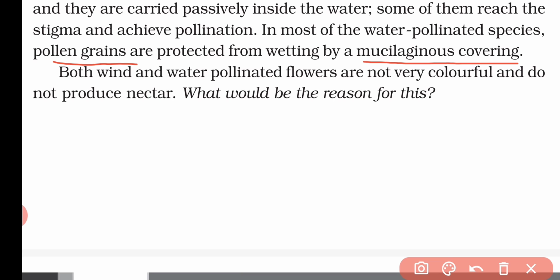In both wind and water pollinated plants, the flowers are not colorful and do not produce any nectar. The reason is that these adaptations are only to attract other biotic agents, that means insects or other animals. But just because they use air and water for pollination, they don't need colorful flowers or any flower that produces nectar.